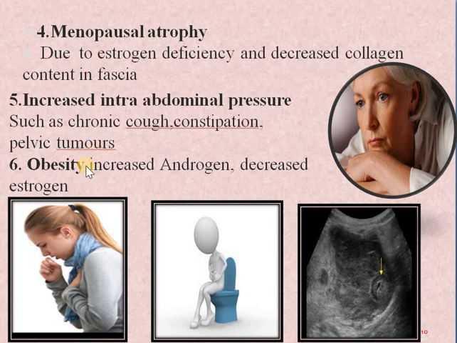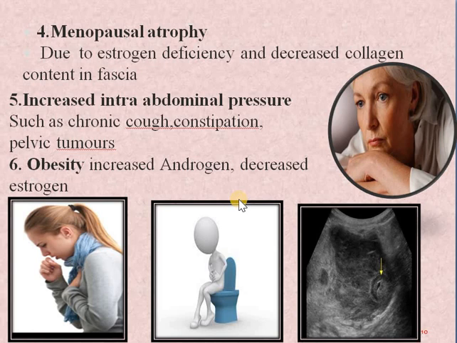And next is obesity. In obese patients we also see cases of prolapse, especially of the anterior vaginal wall, because of the same reason as menopausal atrophy. In obesity there will be decreased estrogen due to increased androgens. So that is the reason we see prolapse in obese patients.